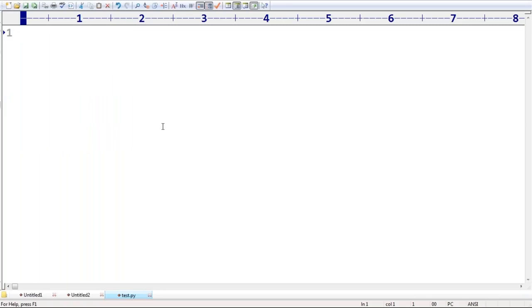I'm taking only try, with print of try. Can you please tell, is it valid or not? This one is invalid. What is the reason?